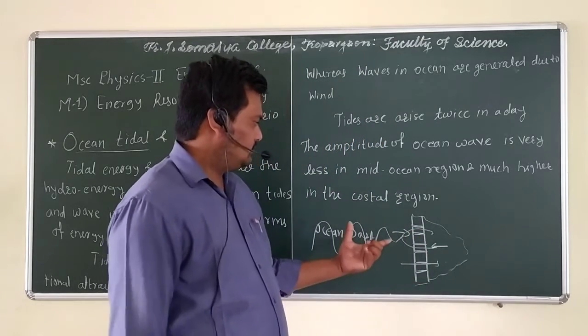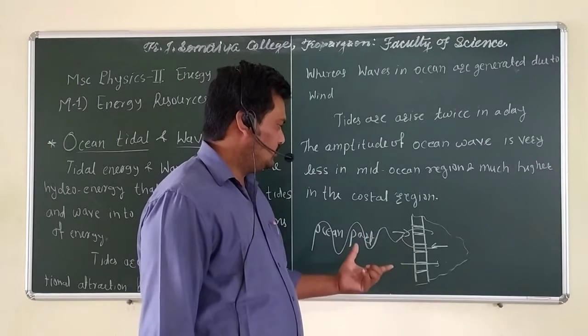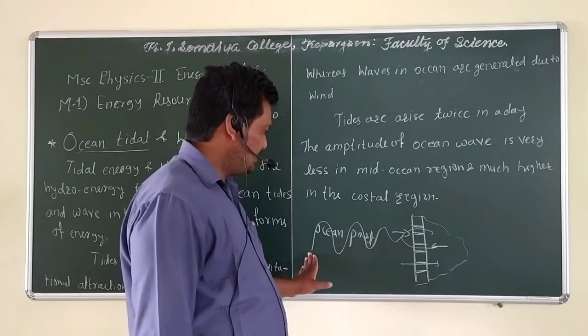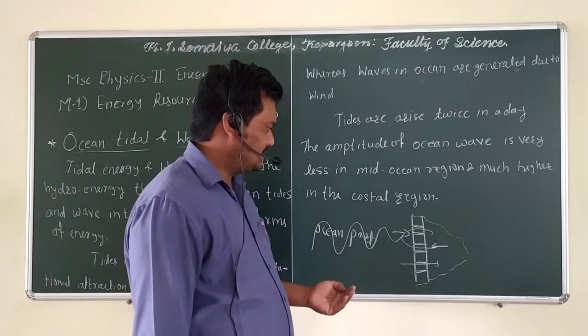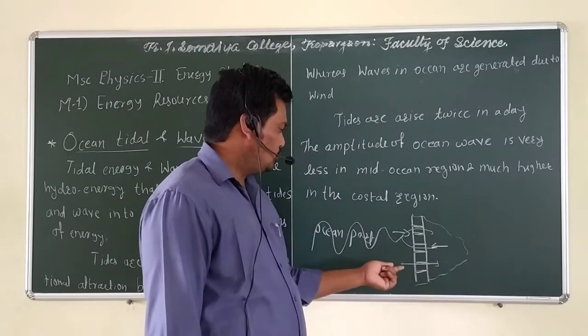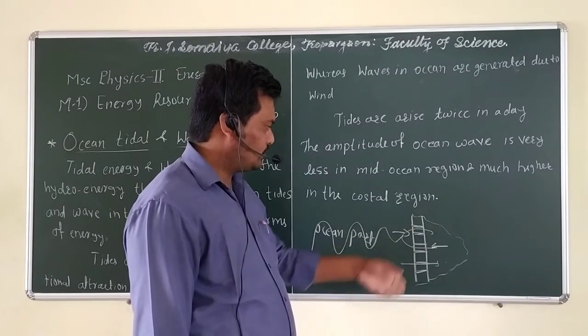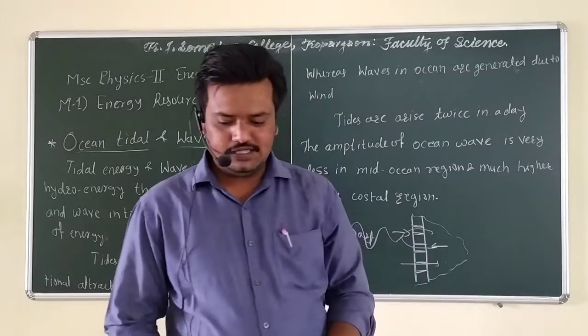So the construction works twice: water from the sea is allowed into the dam, and if the tide amplitude is less, the water is also allowed to go back to the ocean, so the turbines work twice to generate electricity.